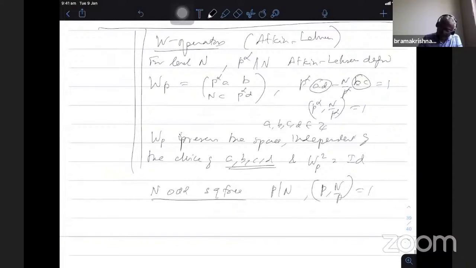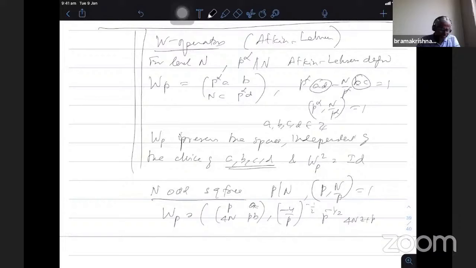So define Wp as the matrix (p a, 4n; p b, ...). Because of the extra automorphic factors, I think he restricts the choice of a, b, and the factor involves p to the power minus half, minus 1 over 2, and (4n z plus p b) to the power k plus half.